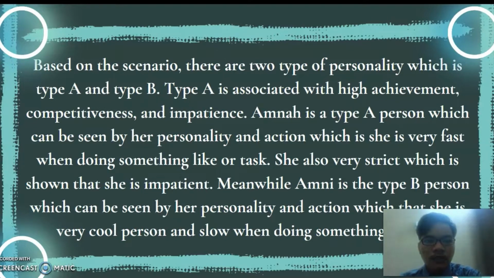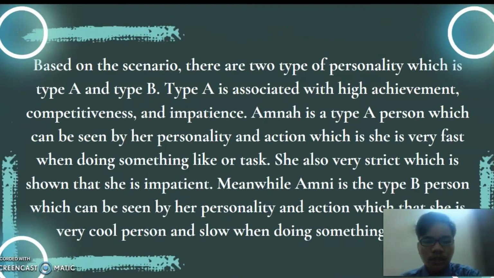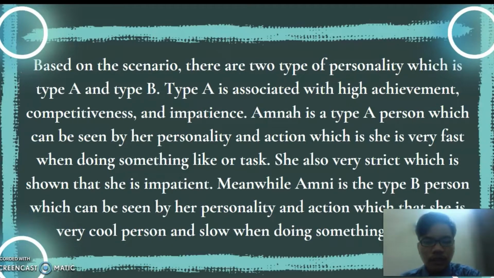Type A is associated with high achievement, competitiveness, and impatience. Amna is a type A person, which can be seen from her personality and actions: she is very fast when doing something like a test or job. She is also very strict, which shows that she is impatient. Meanwhile, Amni is the type B person, which can be seen from her personality and actions: she is a very cool person and slow when doing something or a task.